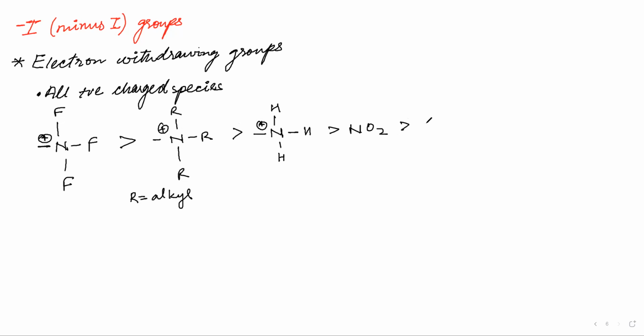Then you will have carbon, which is bonded to nitrogen, that is cyanide. Then carbon, which is bonded to, which is an aldehydic group. Then a ketonic group. Again, R is what? Alkyl group. Then you will have carboxylic acid groups. Carboxylic acid, COO. You know the names at least, right? Ketone, aldehyde.